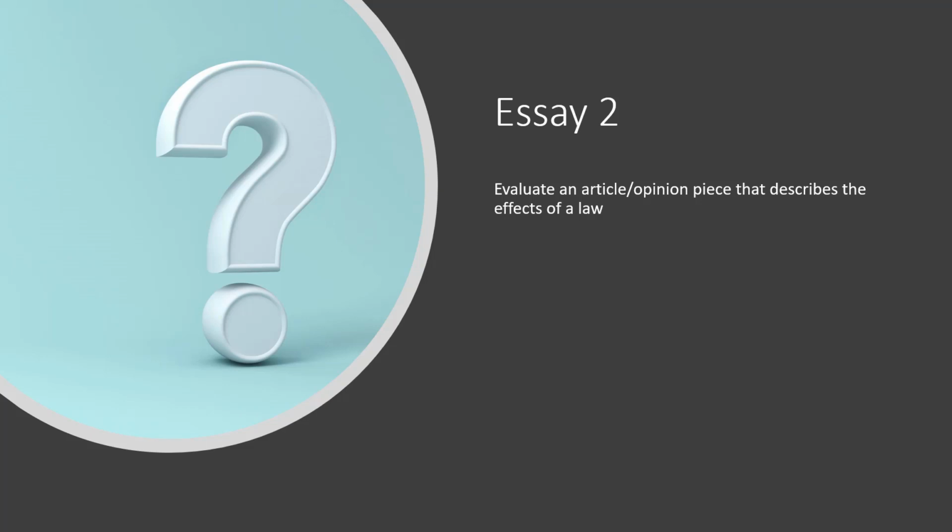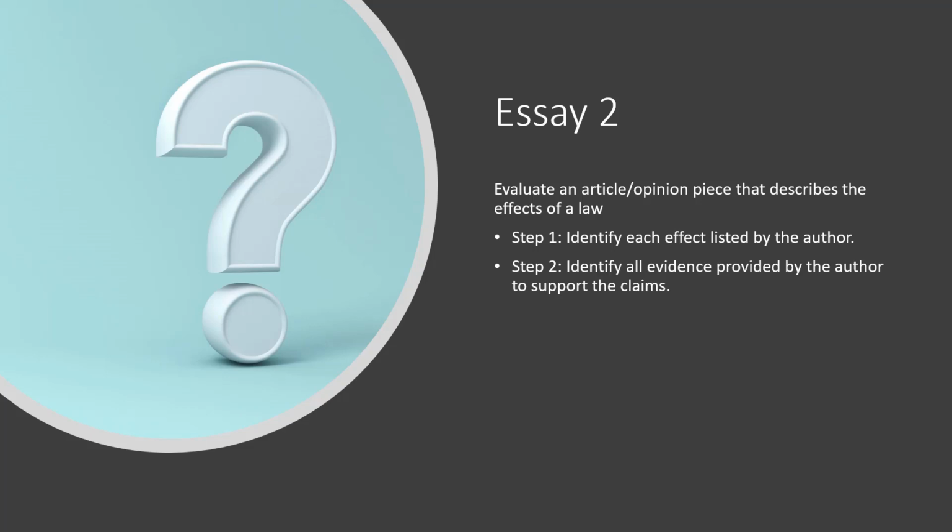And all of the articles I've offered you share these things in common. They are opinion pieces, and they're focusing on the effects of some legislation. So how do you approach this assignment? First step, identify each effect listed by the author, and then you look for the evidence provided by the author to support the claim, to support this argument that this effect will result from the law.